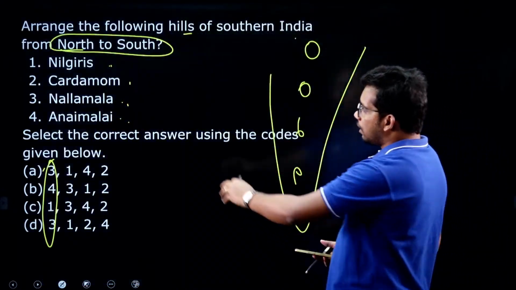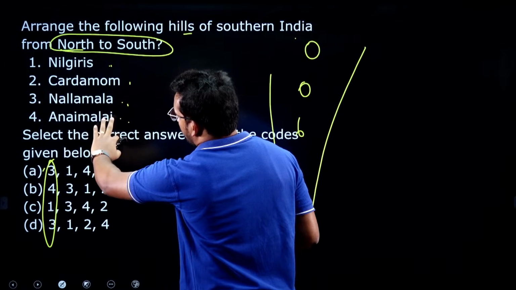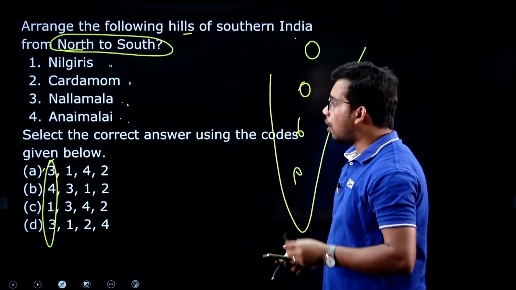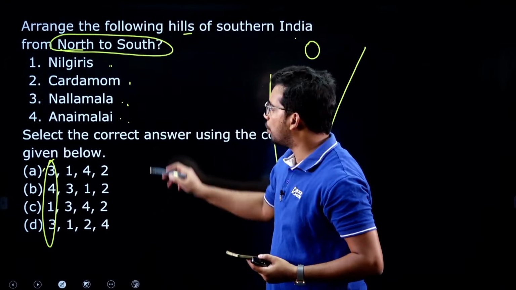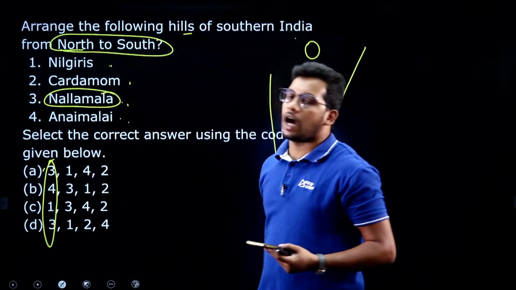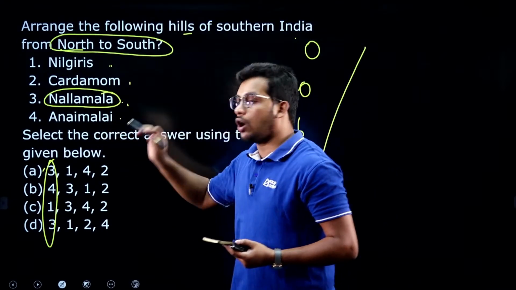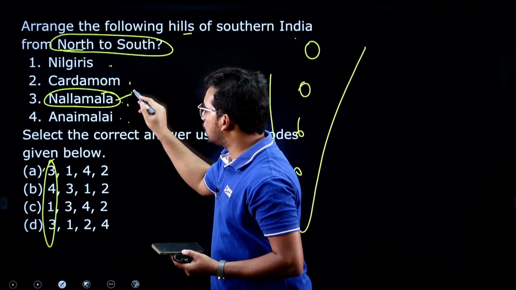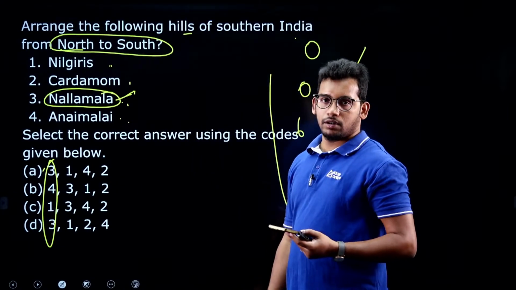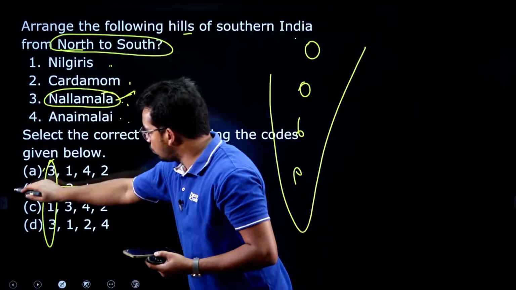Now they have given Nilgiris, Cardamom, Nallamala and Annamalai. You all know elimination techniques will work if you are able to eliminate 2 options. Nallamala is located in Andhra Pradesh and the rest are not located in Andhra Pradesh, whether Tamil Nadu or Kerala. So you should take Nallamala as the northernmost one, right. So you can eliminate 2 options.